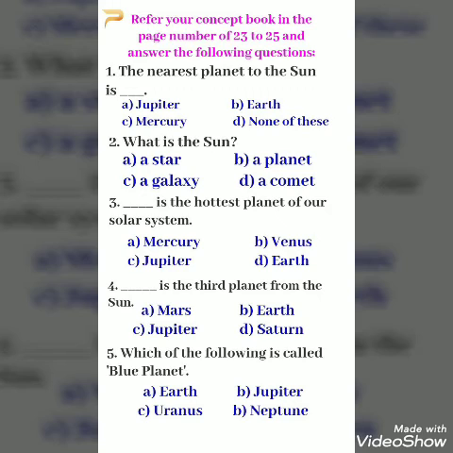Your fourth question is: dash is the third planet from the Sun. Your options are: A. Mars, B. Earth, C. Jupiter, D. Saturn.